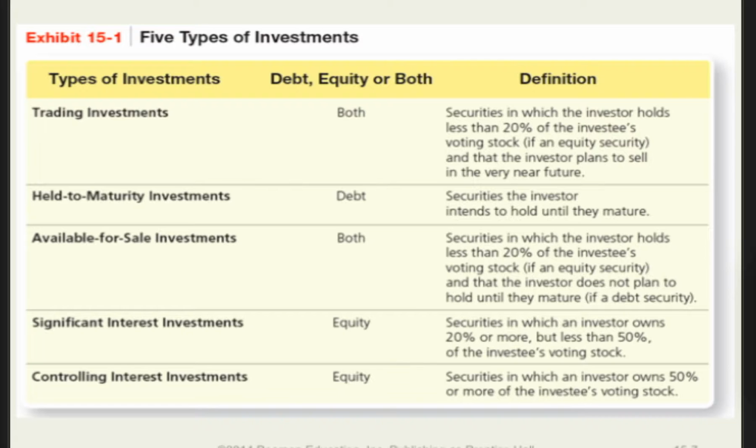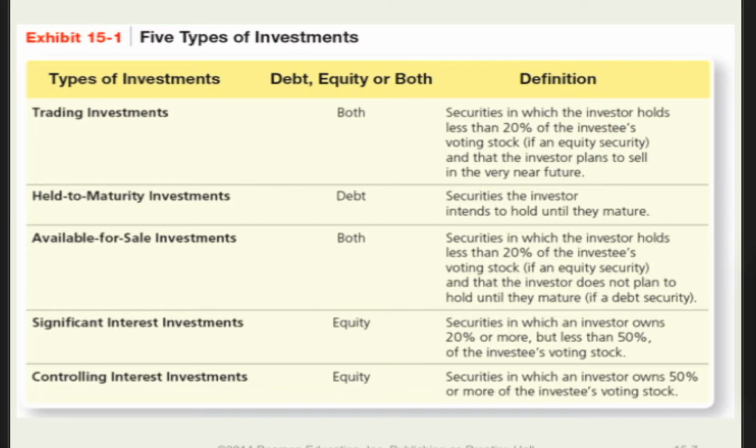Available-for-sale securities are debt or equity securities that represent 20% or less of the outstanding equity of the investee company. They are usually considered long-term, but can be short-term. The investor usually does not have an immediate intention to sell the securities. The intent is usually to establish a financial relationship with the company that has a strategic relationship to the investor.